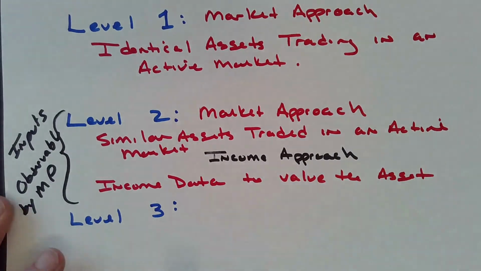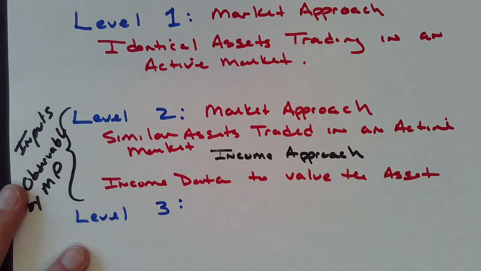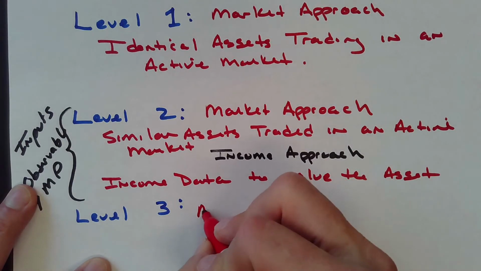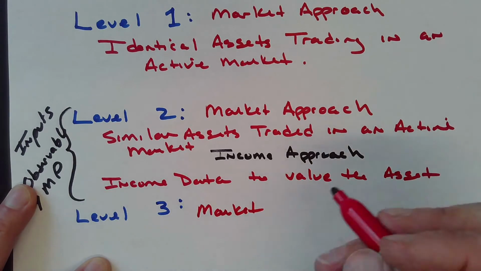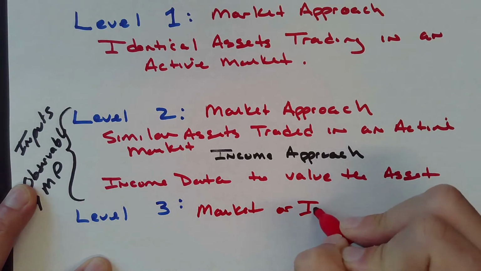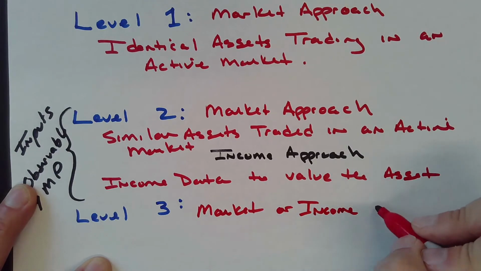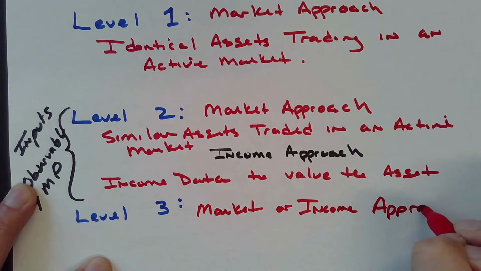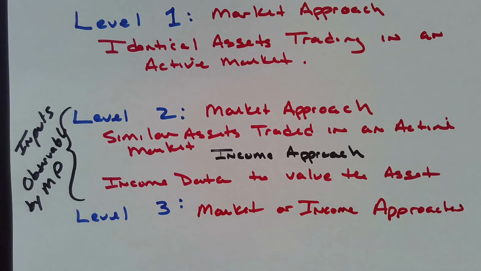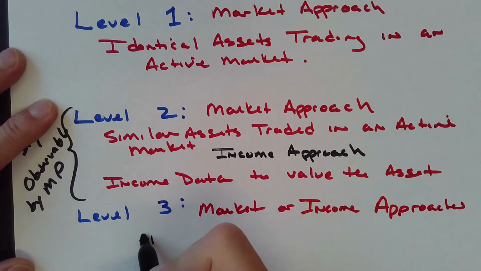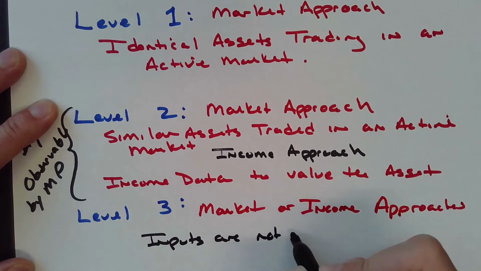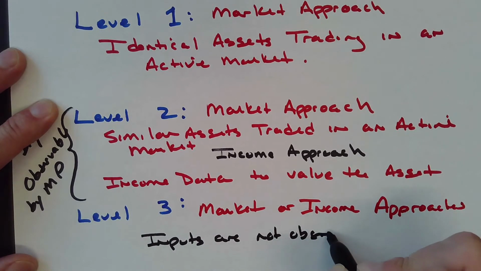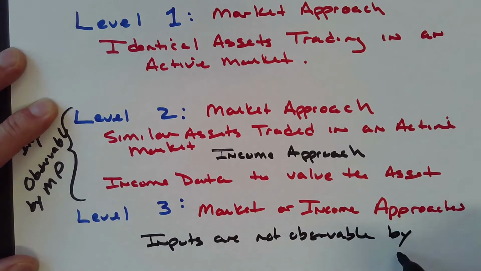A level 3 is, same thing, I can use the market approach, similar assets traded in an active market, or the income approach. I can use either one. The reason why it's level 3 is because here the inputs are not observable by market participants.